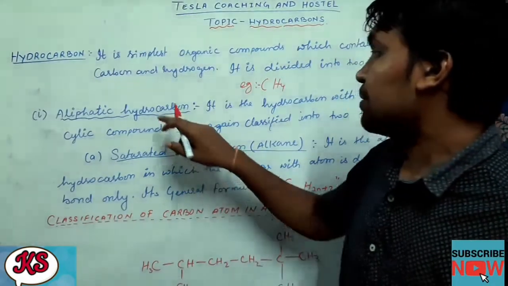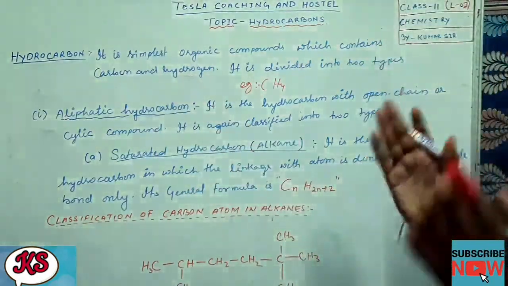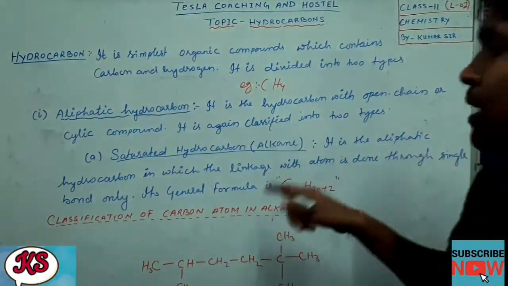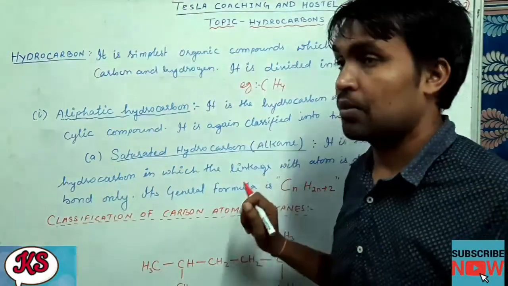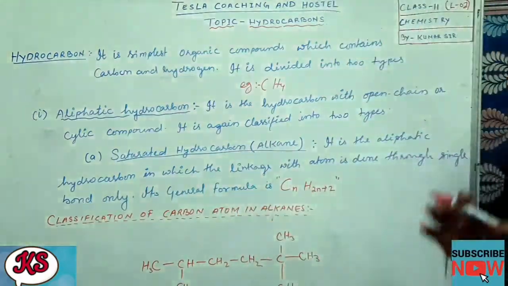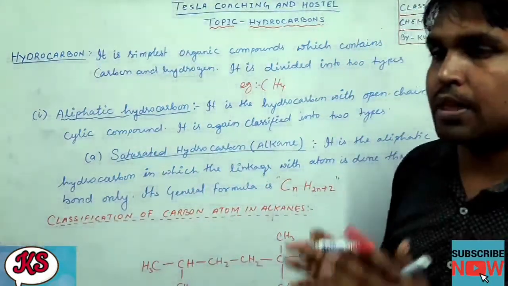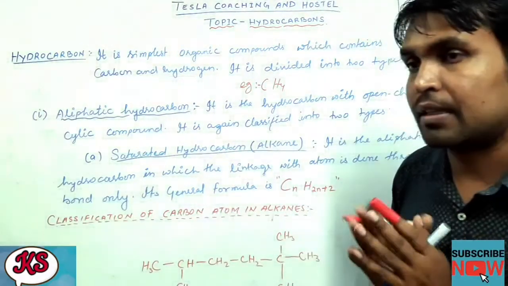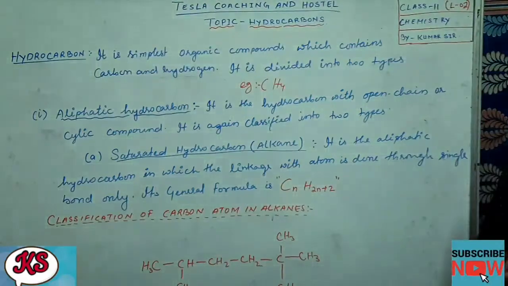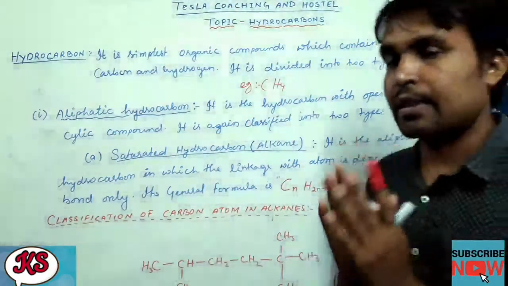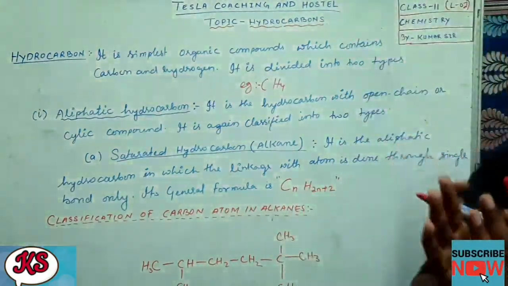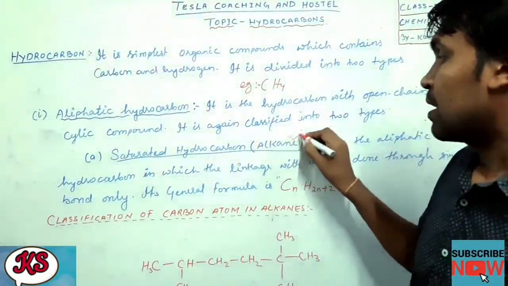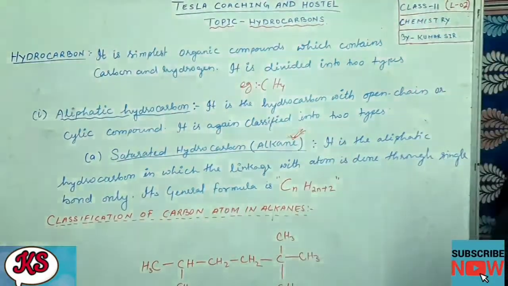Now aliphatic hydrocarbons are again classified into two types. Number one, saturated hydrocarbons. You might have studied saturated hydrocarbons in class 10 also. Saturated hydrocarbons are those hydrocarbons which are linked through only single bonds, and we call them alkanes. Alkane falls under these saturated hydrocarbons.